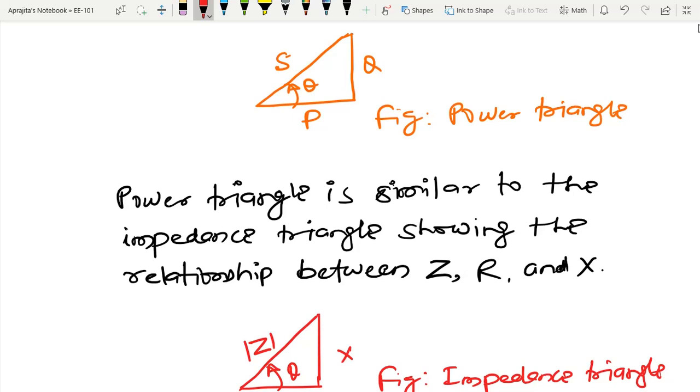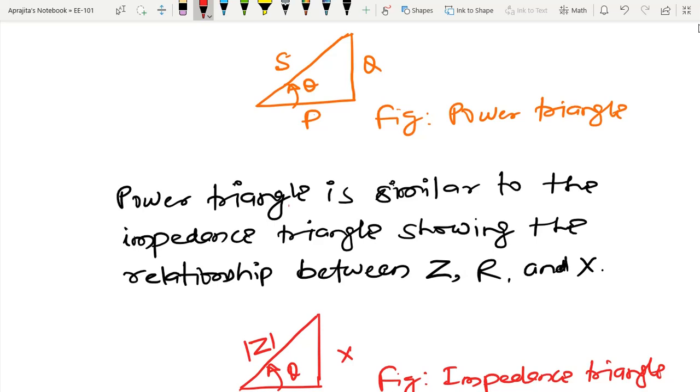Now, if I know any two quantities, the other two can be easily obtained from the triangle, because if I know S and theta, I can define P. If I know P and theta, I can define S and any other.